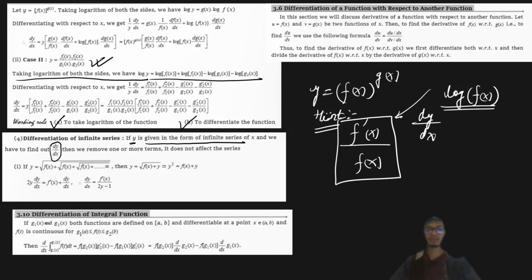So what if I give a simple example, like if you have y is equal to square root of f of x plus square root of f of x plus square root of f of x and so on. So what if I say that these are the same repeating terms? So if I neglect one term, then it does not affect the series.